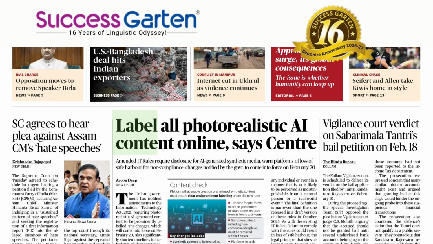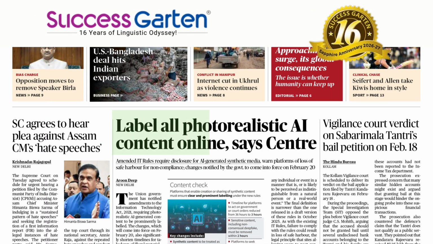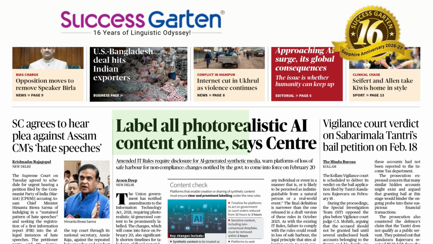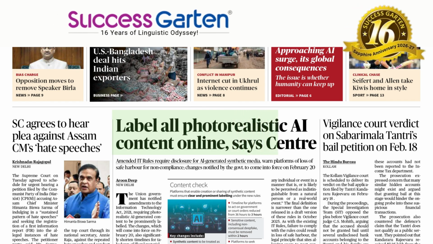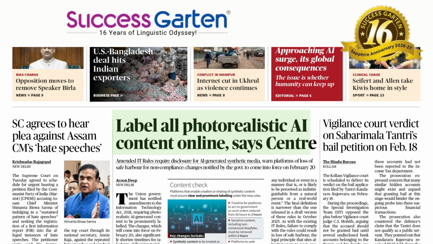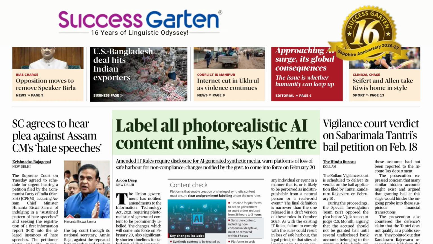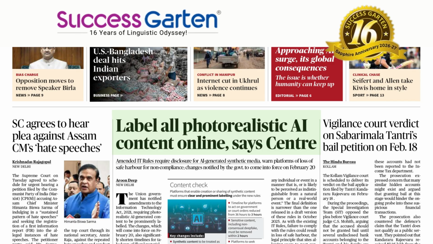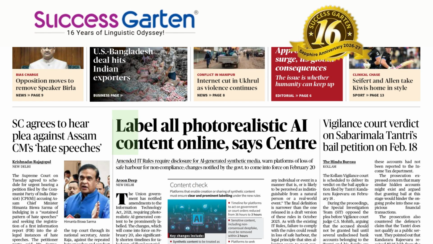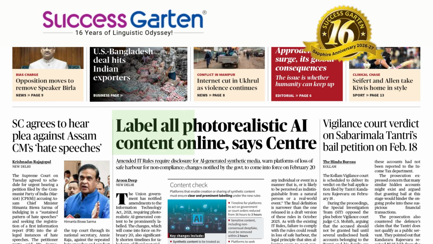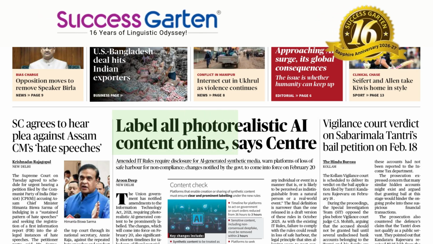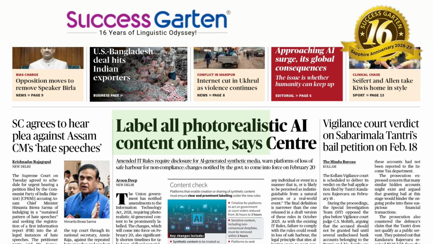Label all photorealistic AI content online, says Center. It's a statement or comment by the central government of India. Label. We start with an instruction mode sentence, an imperative mode sentence. Label, L-A-B-E-L. It's a very interesting word. We can feel the letter A has the A sound. Label all photorealistic AI content. Label can act as both verb and noun.